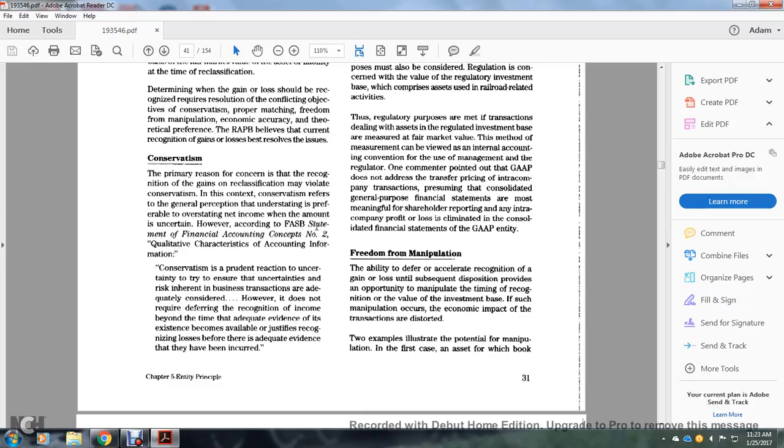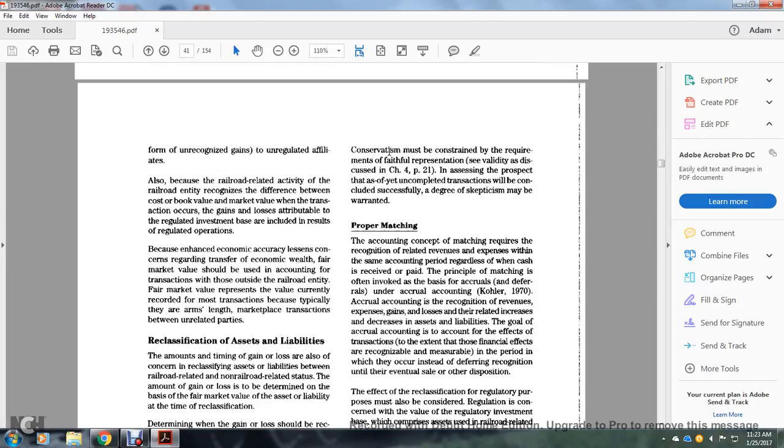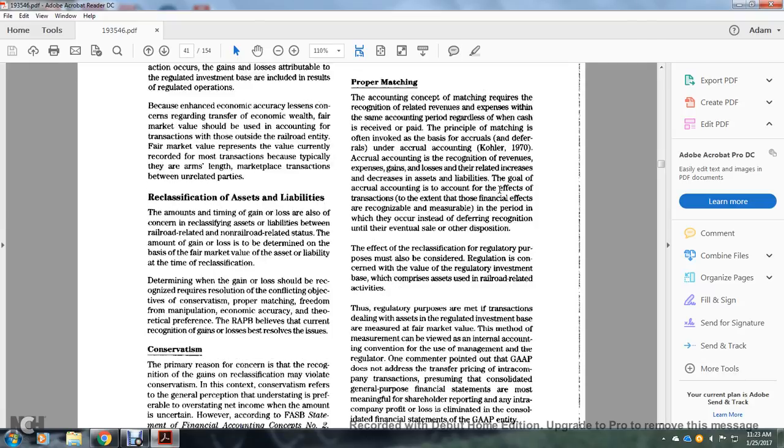According to the Financial Accounting Standards Board Statement of Financial Accounting Concepts Number 2, on the qualitative characteristics of accounting information, conservatism is a prudent reaction to uncertainty, to try to ensure that the uncertainty and risks inherent in business transactions are adequately considered. However, it does not require the recognition of income before adequate evidence of its existence becomes available, or the recognition of losses before adequate evidence that they have been incurred. Conservatism must be constrained with the requirements of full representation, as discussed in Chapter 4, page 21, and in assessing the prospect that yet uncompleted transactions will conclude successfully. A degree of skepticism is warranted.